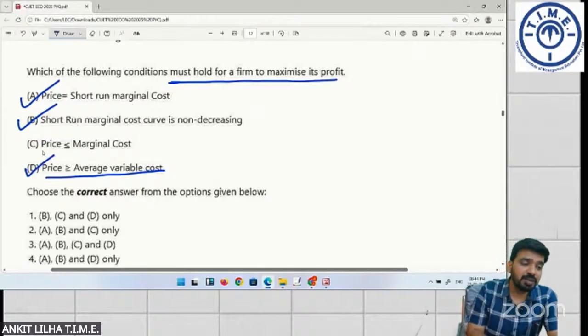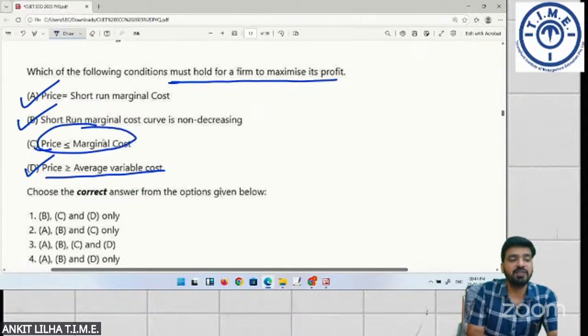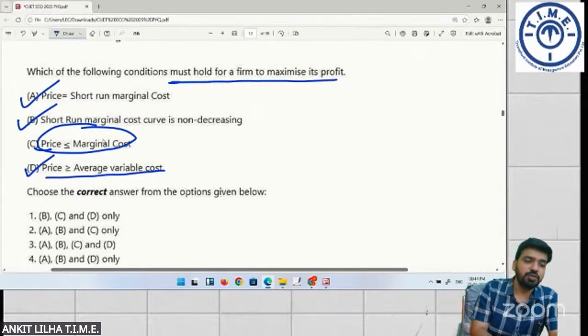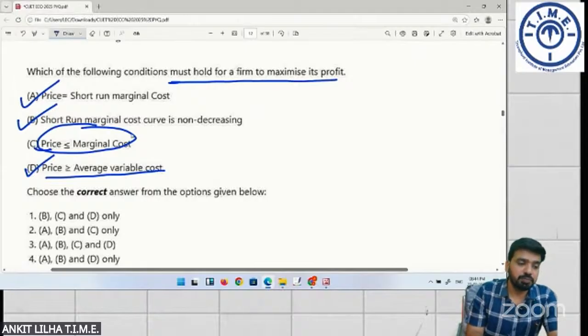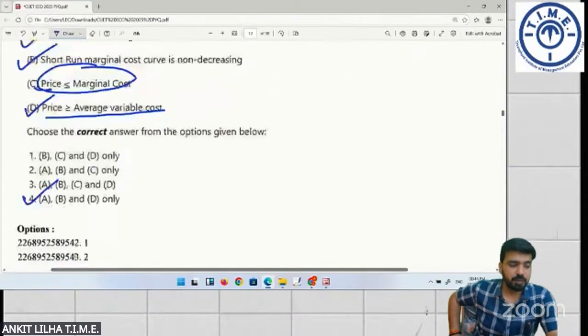But the price should be less than marginal cost. This is not the condition, because if price is less than marginal cost, the firm will be incurring loss. So which of the following conditions must hold for a firm to maximize its profit? A, B, and D, I think all three options will hold true, but not C. So the correct option should be A, B, and D only. Option number 4.